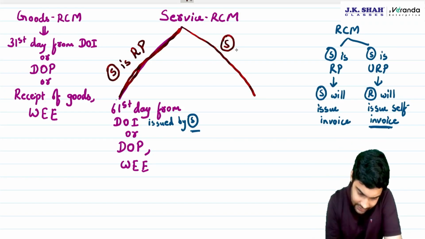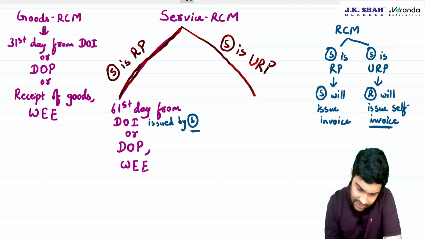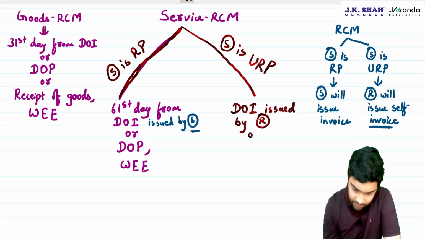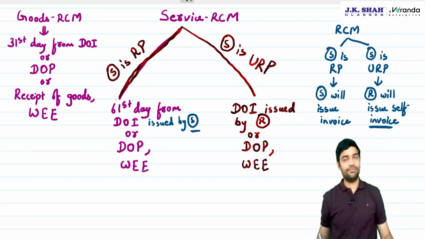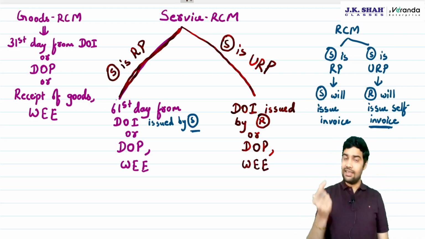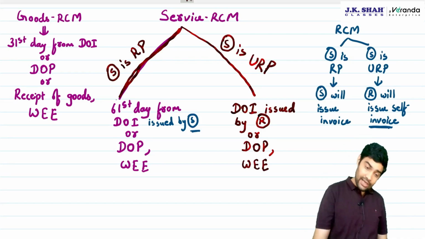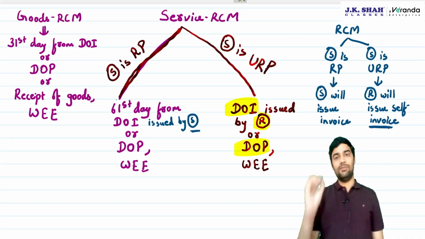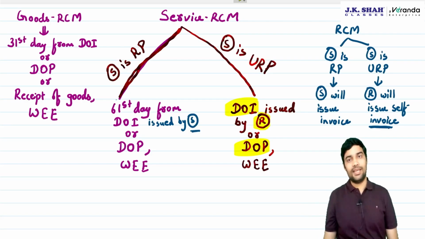Now, if the supplier is an unregistered person, then the date of invoice issued by the recipient or the date of payment, whichever is earlier. Careful, careful. So, if the supplier is unregistered, the recipient has to issue a self invoice. Whenever he issues that self invoice or payment date, whichever is earlier, is the time of supply.